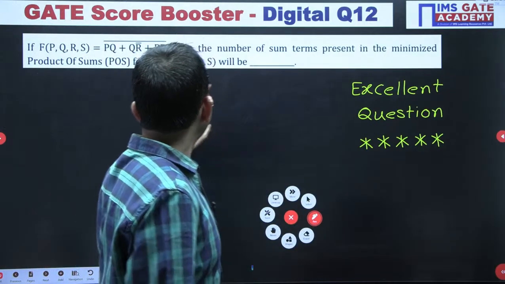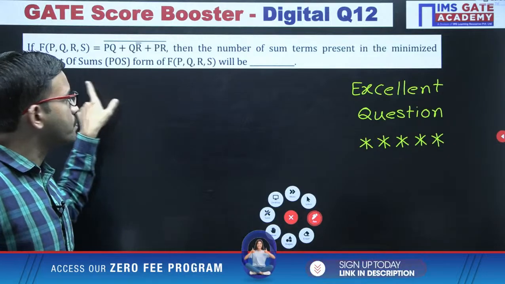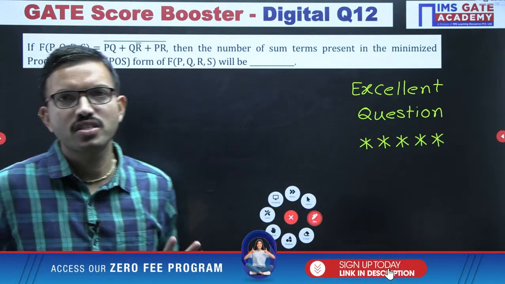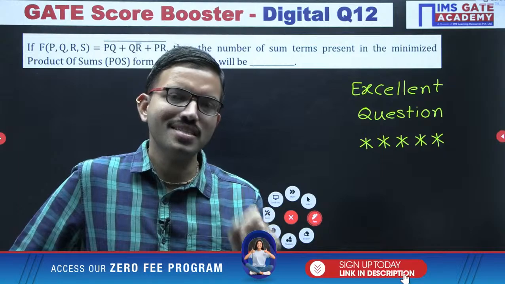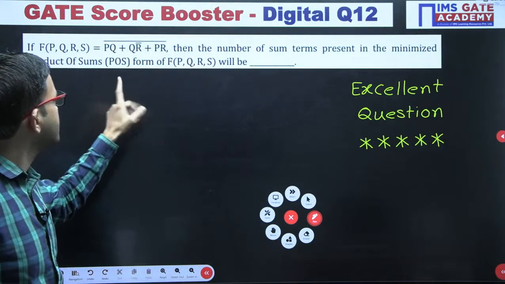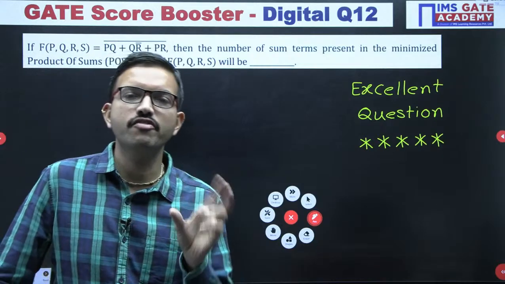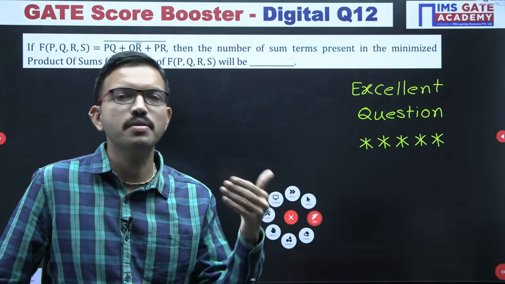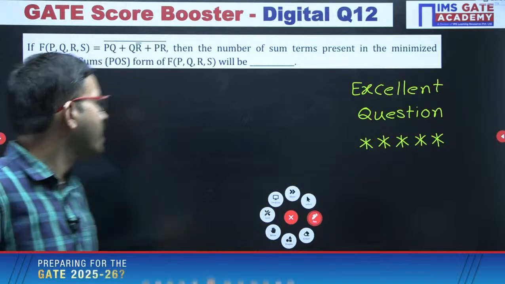Anish, you can cross check once. Actually, in the question, what are they asking? In the POS form. POS form means the simplified function, right? Product of sums, that is in the simplified form. In that simplified form, they are asking how many sum terms are there. There is a difference between product of max terms and POS form. Product of max terms means what?